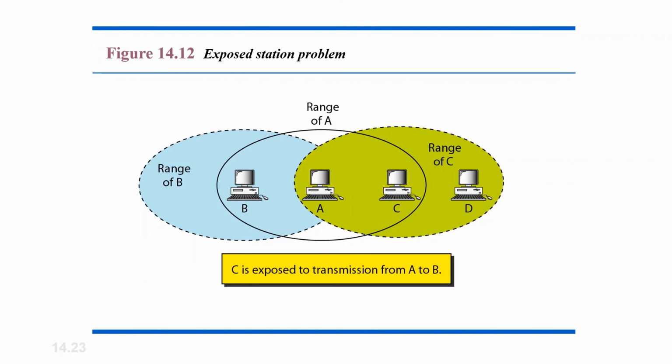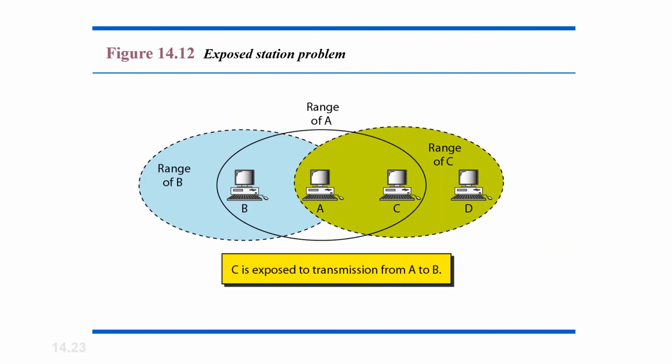Let us understand what this exposed station problem is. In this case, we have 4 stations. Station A would like to communicate to station B, as well as station C would like to communicate to station D. Let us see what the situation is over here. Station A is transmitting to station B, while station C wants to send some data to station D, which can be sent without any interference with the transmission from station A to B. However, station C is exposed to transmission from station A.